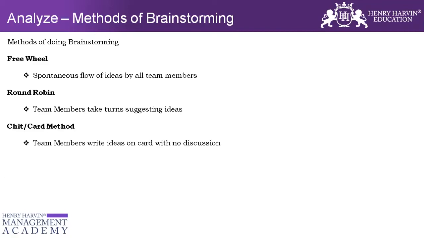Sheet and card method. There are some people who are not very comfortable speaking up about the concerns and issues that they have. So they prefer writing it on a sheet. They want to be very confidential, and they can use that method also. So these are the three methods that can be used: free wheel, round robin, and chit card method for conducting the brainstorming. This can change during the course of time also, but free wheel is the best method because anybody who wants to say something, he or she can speak up. So this is how a typical brainstorming exercise is to be done.